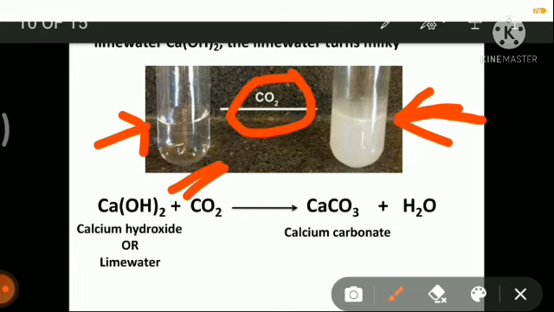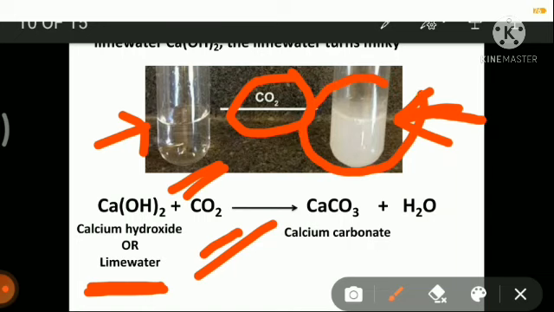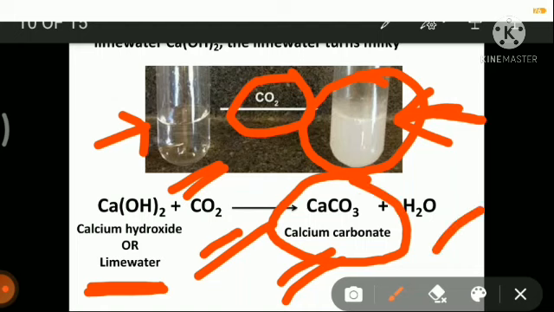Okay, so what is the chemical reaction? This is the chemical reaction: calcium hydroxide, which is the formula of lime water. Lime water means calcium hydroxide, and when we add carbon dioxide to it, the solution will turn milky. Why is it turning milky? Because calcium carbonate is formed. Due to the reaction between calcium hydroxide and carbon dioxide, we get a new product, calcium carbonate, and water. This change is also a chemical change because a new product is forming. Again, the change is permanent and irreversible.